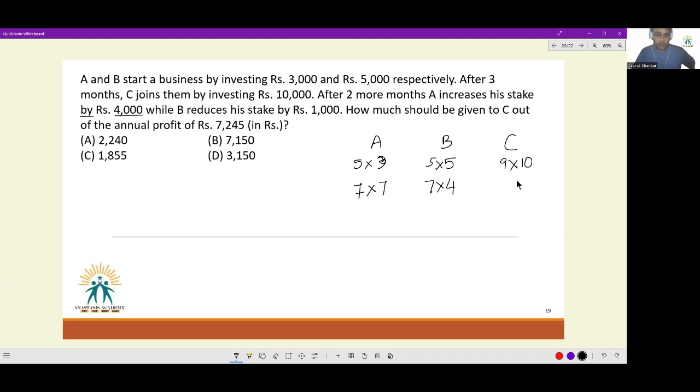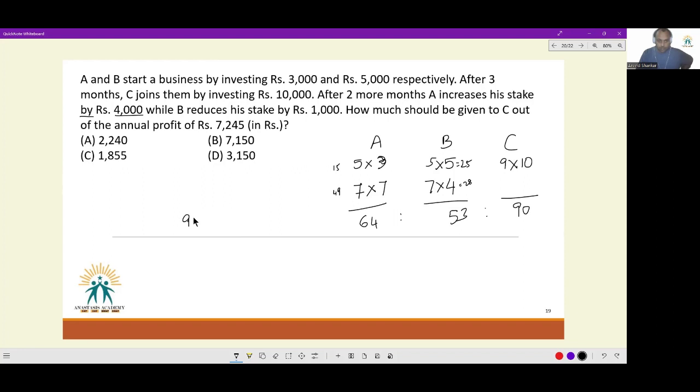C does nothing of that sort. He is very nice. So their profit sharing ratio will be 64:53:90. Their profit sharing ratio will be 64:53:90. Now we need how much should be given to C out of the annual profit of 7,245.